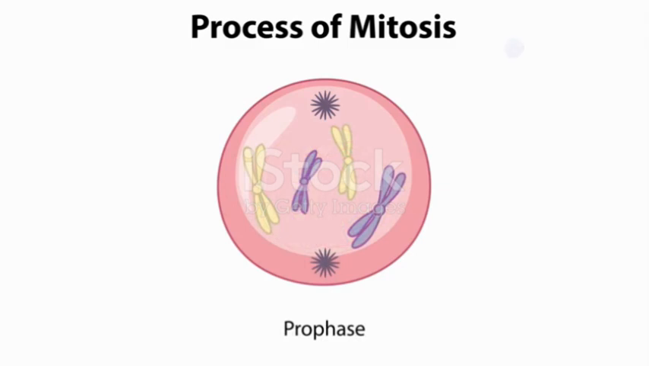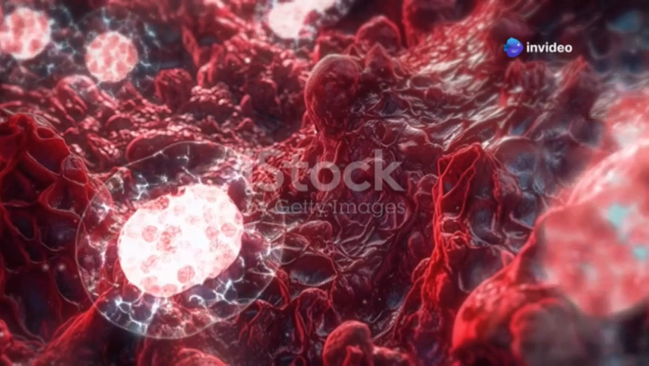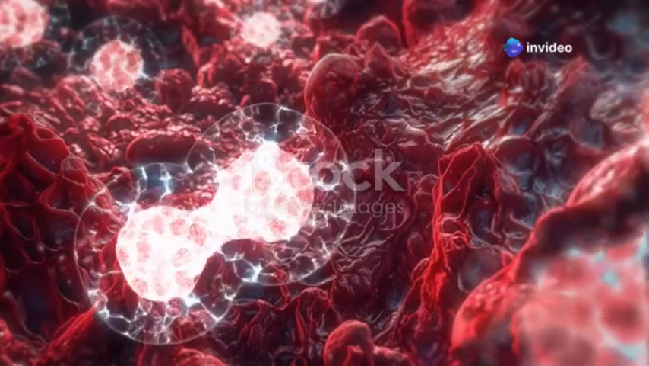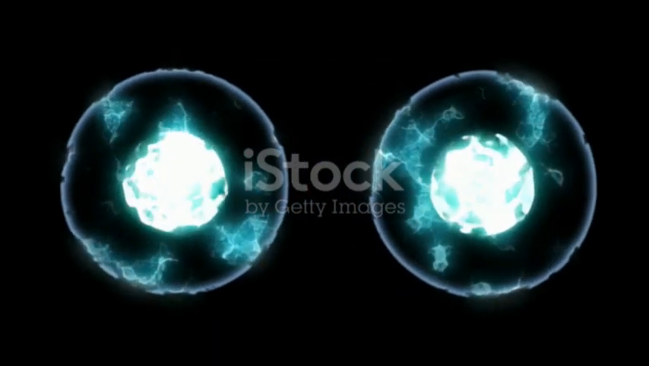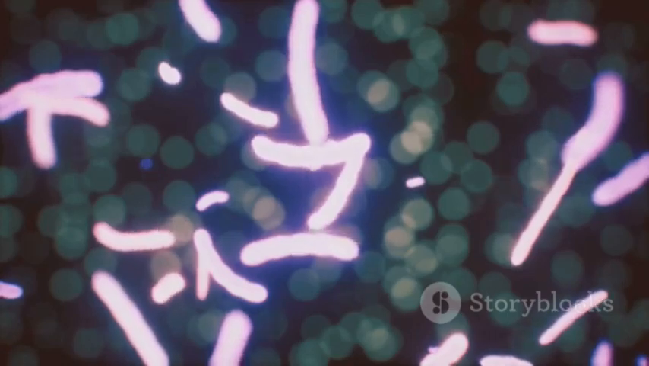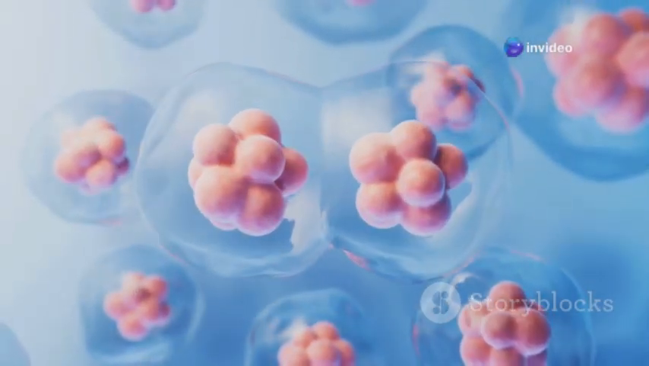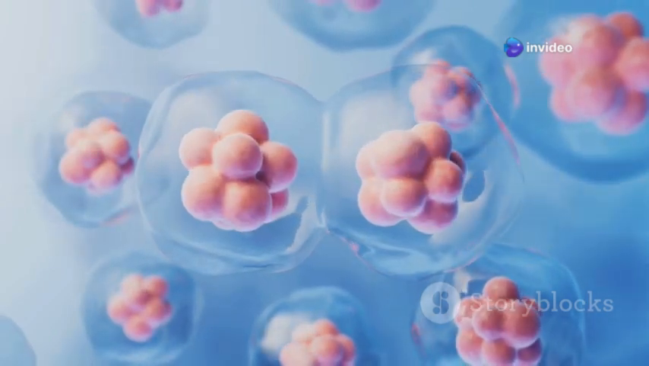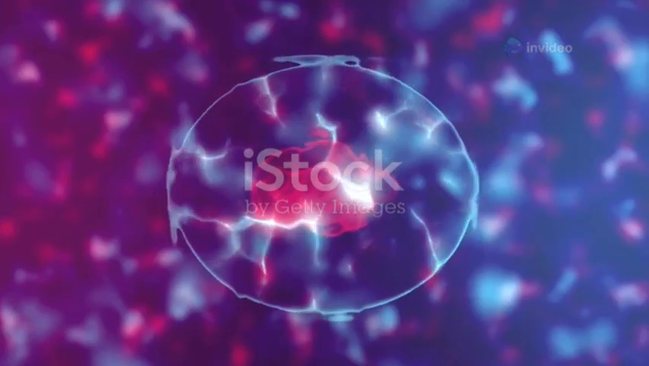Section 6. Making copies, the M phase. Get ready for the grand finale, the M phase or mitosis phase. This is where the cell finally divides into two identical daughter cells. Imagine a cell splitting into two just like magic. The M phase involves a series of carefully orchestrated steps where the copied DNA is neatly separated and the cell membrane pinches inward, eventually splitting the cell in two.